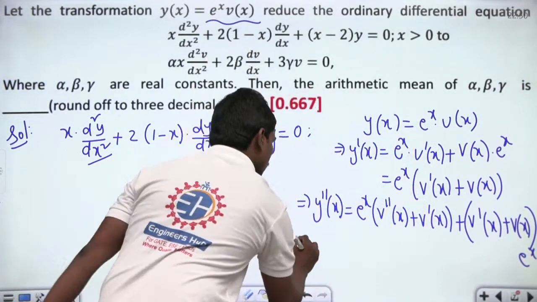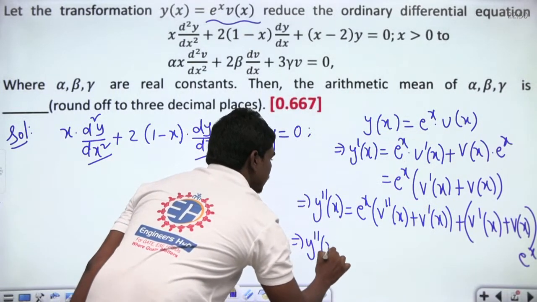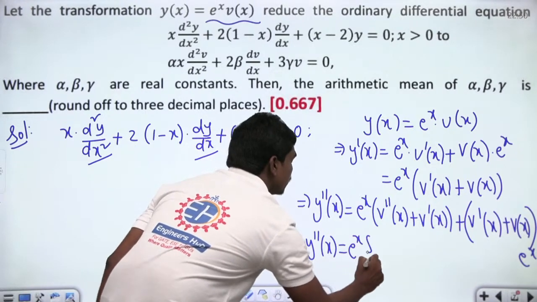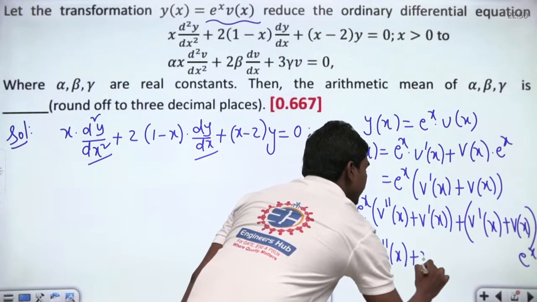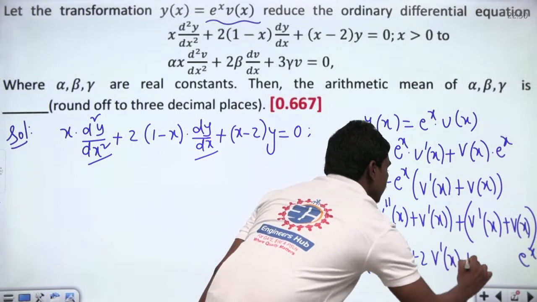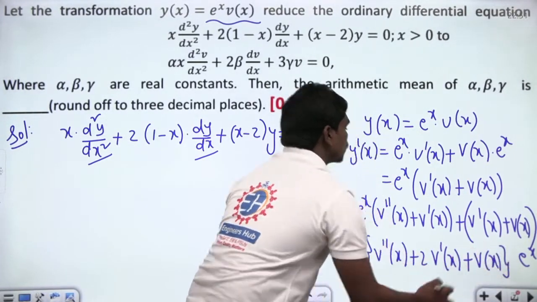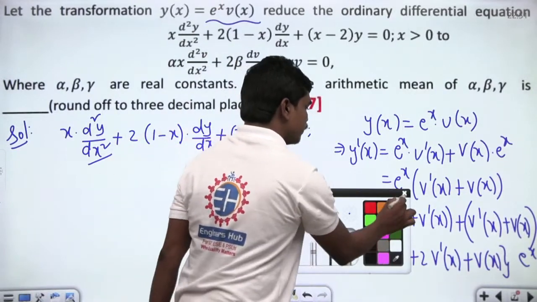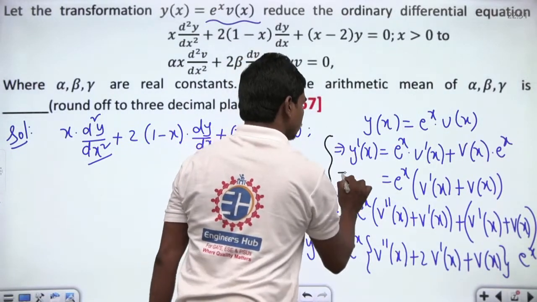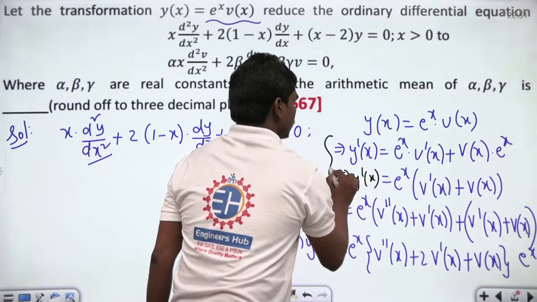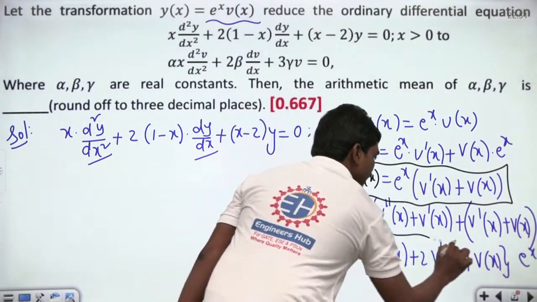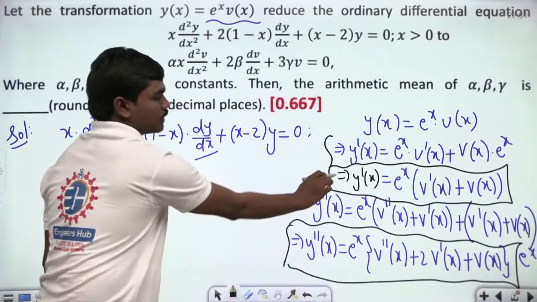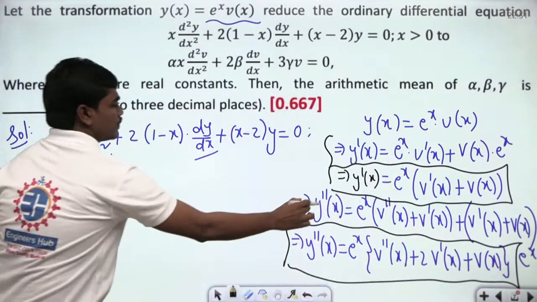So if you take e power x common, you will be having y double dash of x is equal to e power x into v double dash of x plus 2v dash of x plus v of x. This is what you have. Clear? So this is the expression that you have for y dash of x, and this is the expression that you have for y double dash of x. So let us substitute these two expressions in this particular equation.